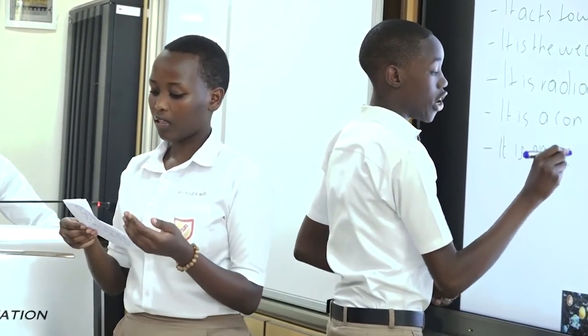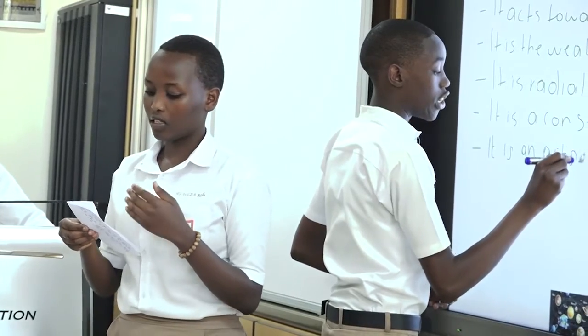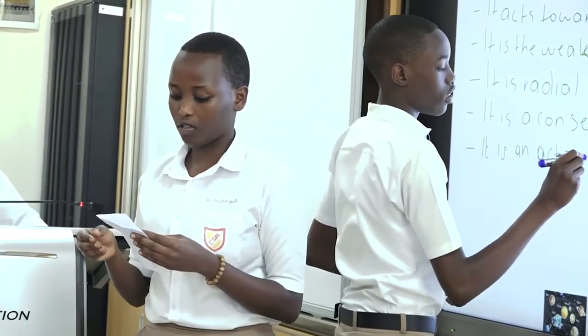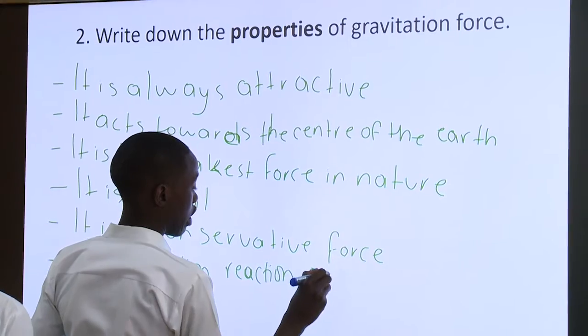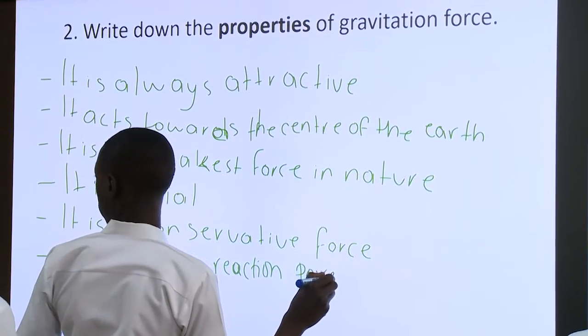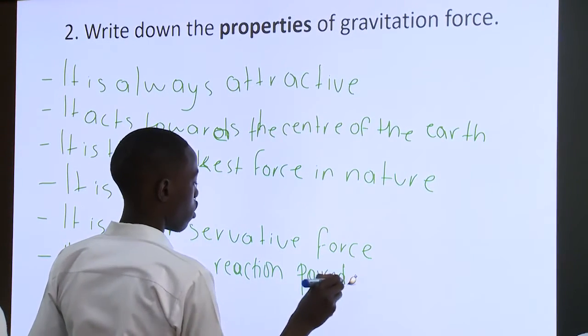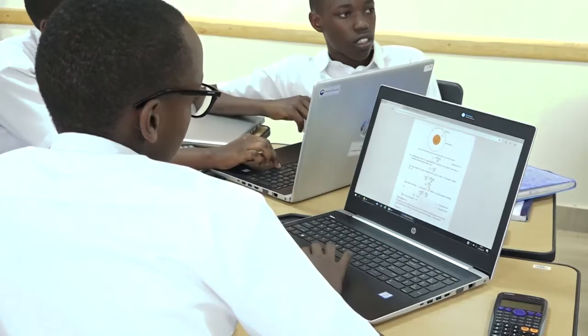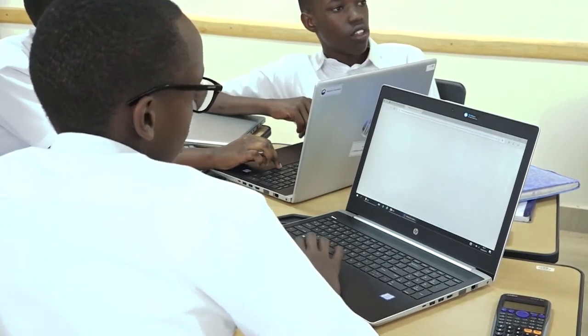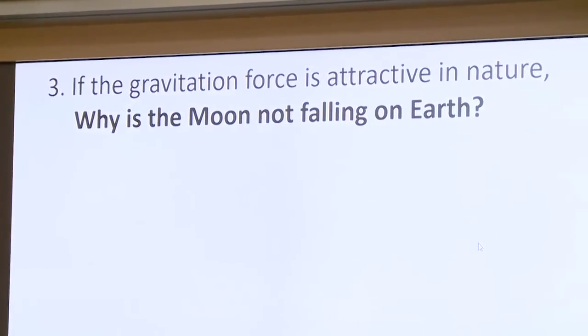So I think we've said that it is an action-reaction pair because the force with which one body, the Earth, attracts the second body, the Moon, is equal to the force with which the Moon acts on the Earth. Thank you. Please let us go to the next question. Group number 5, please. They can present about this one.